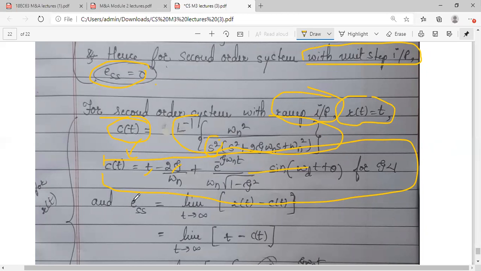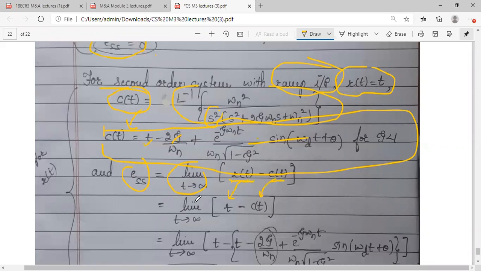Okay, and steady state error कैसे calculate करेंगे? It is the limit of error. Error is जो आपको चाहिए that reference minus जो आपको आया है output. तो दोनों का difference निकालोगे तो error मिलेगा. So applied is ramp. Output got is this 3 terms, t, this and this.